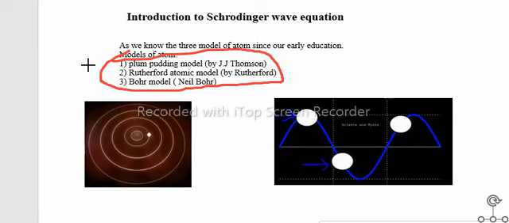Actually, these models were valid until the hypothesis of de Broglie came, and until de Broglie gave the concept of matter wave, these models were, we can say, valid. These all were about the models of atoms.